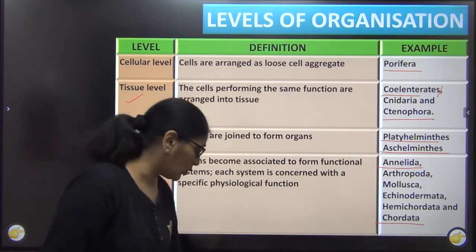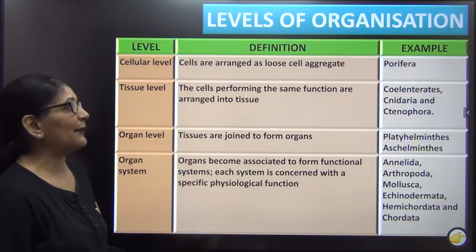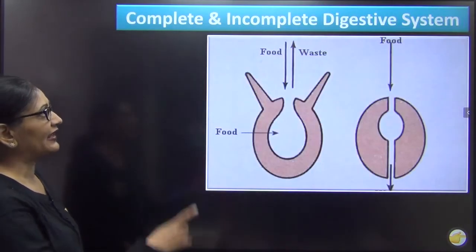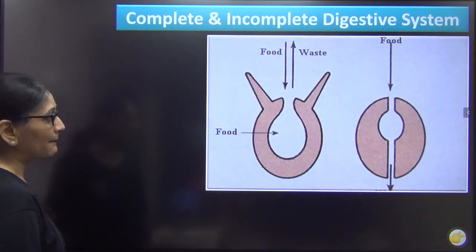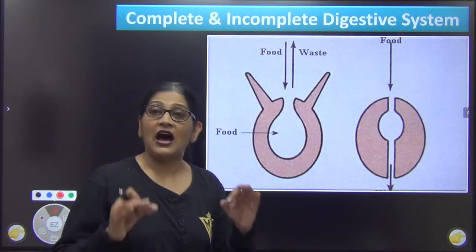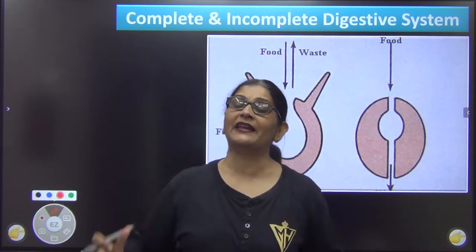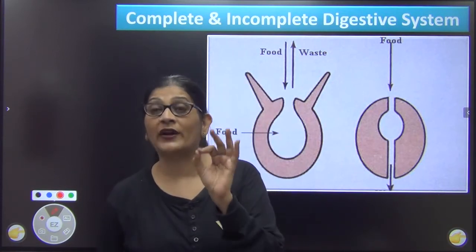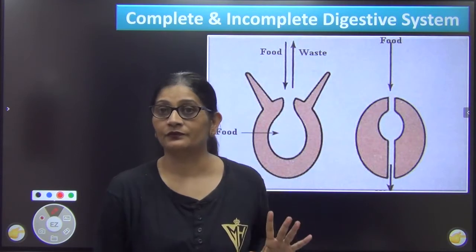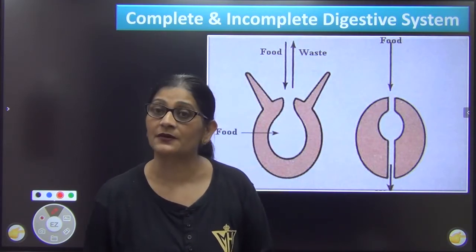I will give you 2 examples which are very well quoted in your NCERT. आपके NCERT का हम 2 example देंगे. One is in terms of digestive system. मैं आपको एक बात बता दूं, हमारे बॉडी में, मतलब किंगडम एनिमेलिया में, that organ system which came first, वो ऑर्गन सिस्टम जो सबसे पहले आया, that was digestive system.